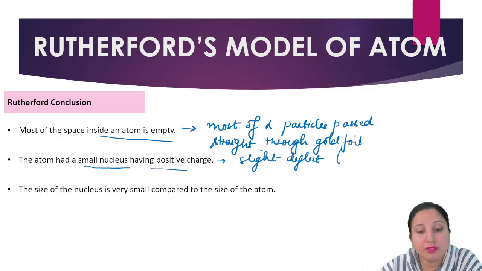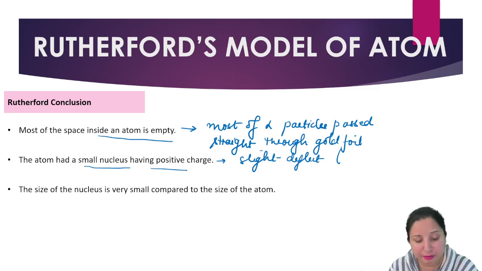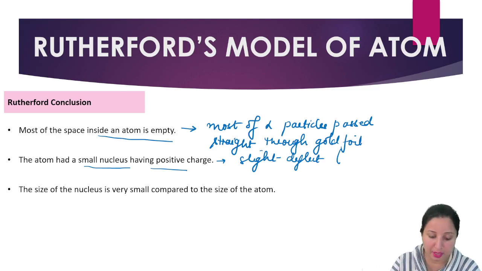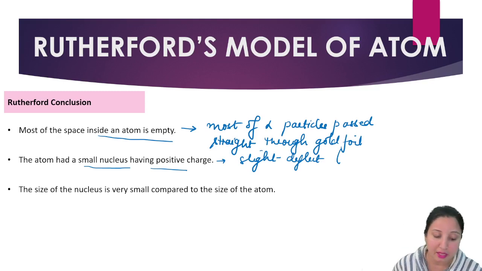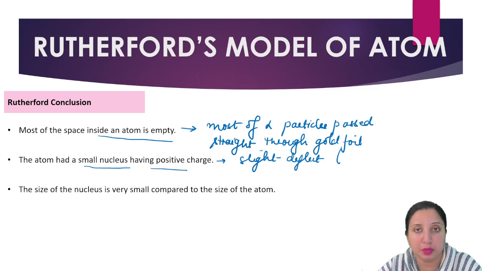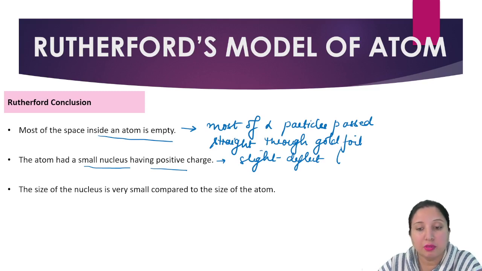Then, the size of the nucleus is very small compared to the size of the atom, which we can say because very few alpha particles appear to rebound. Rebound, again I'm repeating, means to come back. And most of the charge and most of the mass is in the nucleus. With this, Rutherford concluded about his model of the atom.